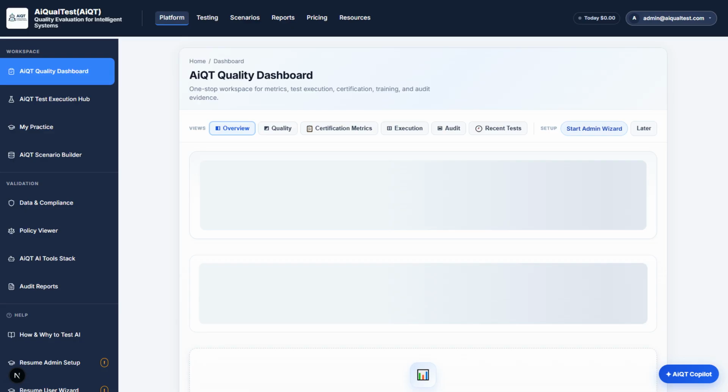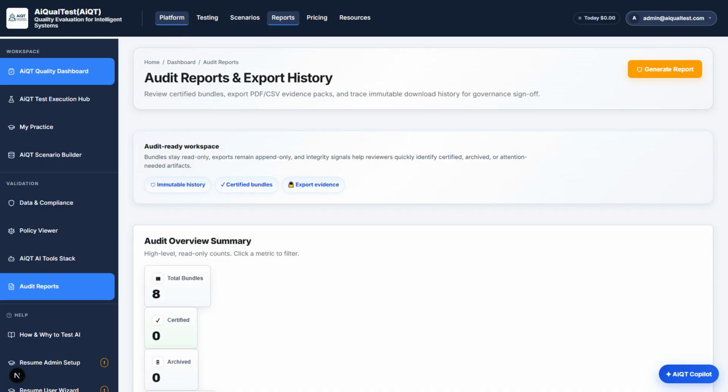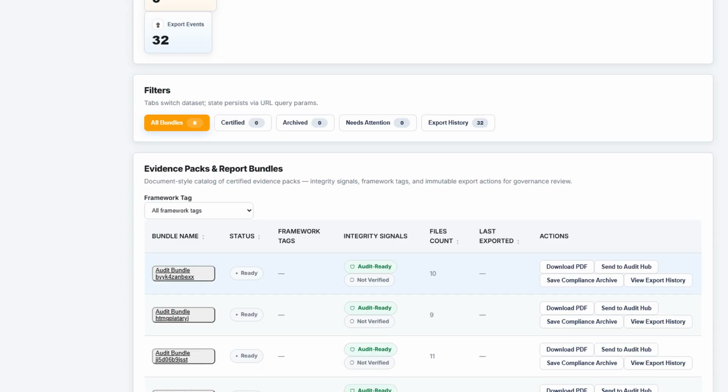The quality dashboard is home base for posture and recent runs. Audit reports package outcomes, policy mapping, execution history, identity, and timestamps into PDF and CSV a governance reviewer can take. Practice without evidence is still a quiz.